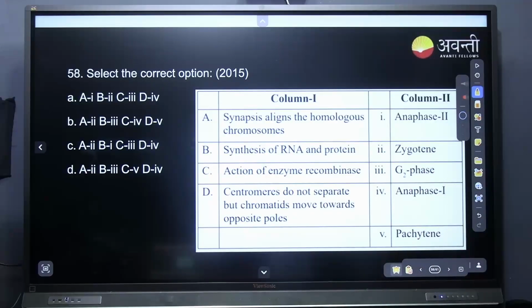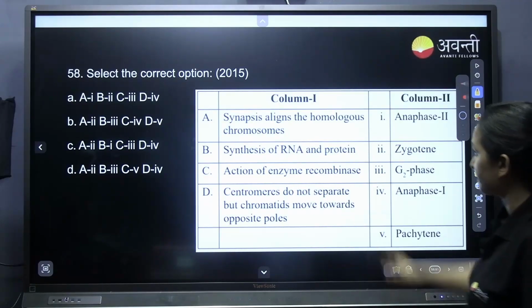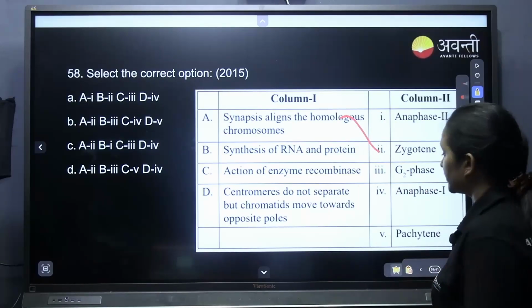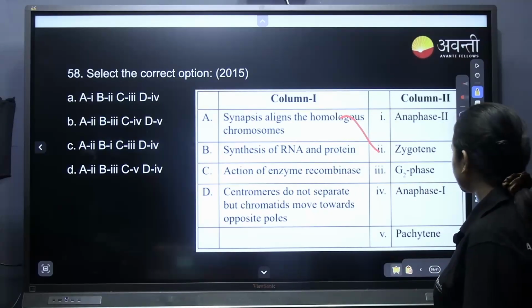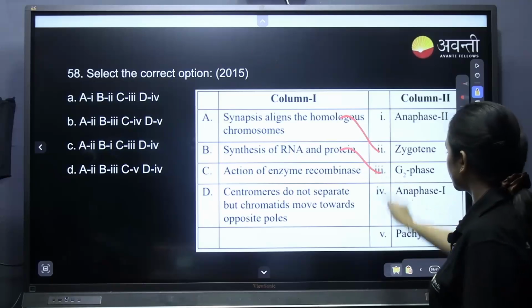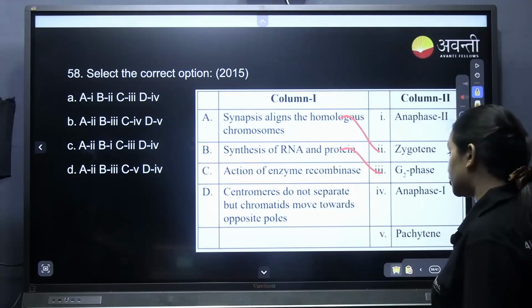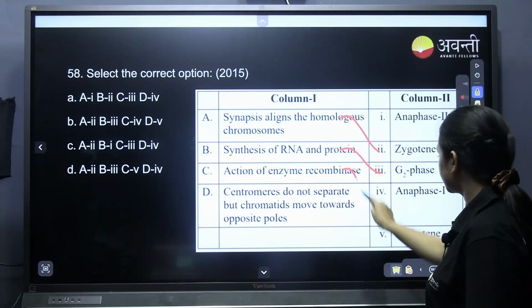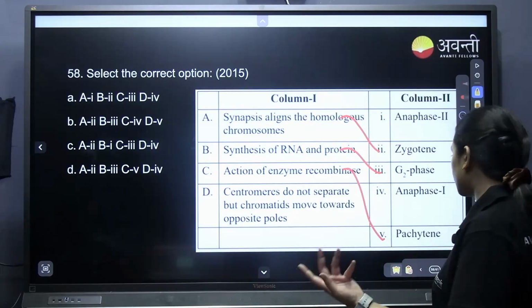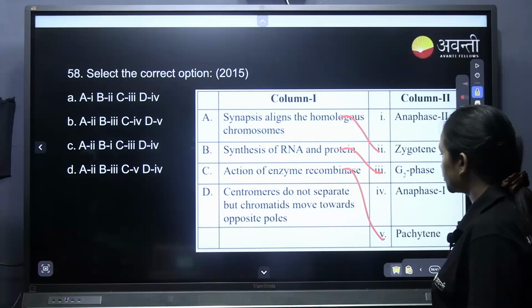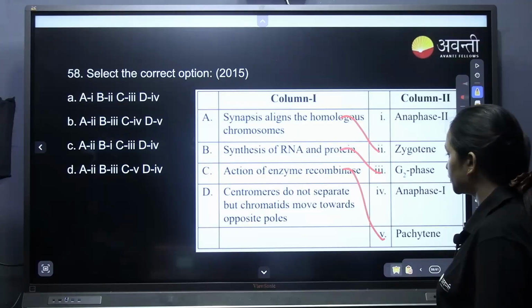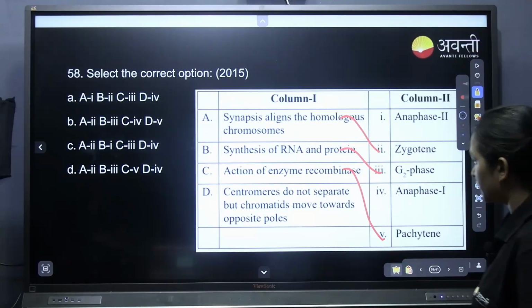Synapsis aligns the homologous chromosomes, where? Zygotene. Synthesis of RNA and protein: G2. Action of enzyme recombinase: recombination, where does recombination happen? Pachytene.